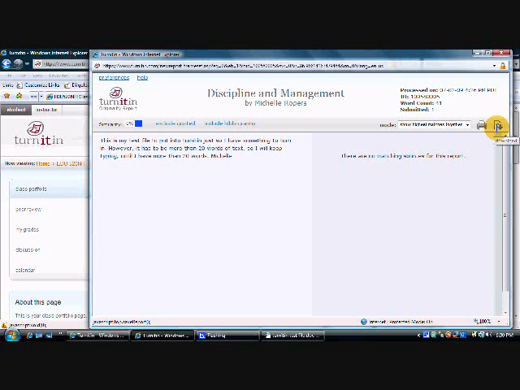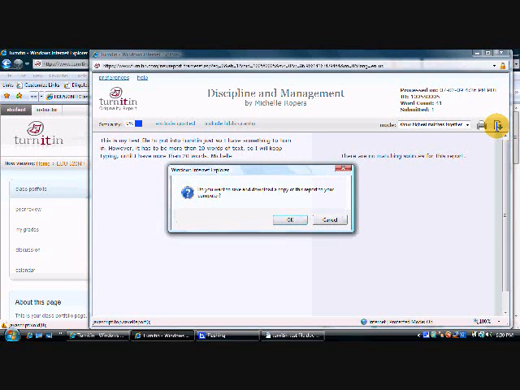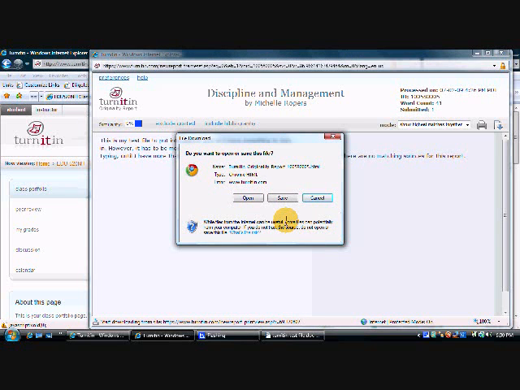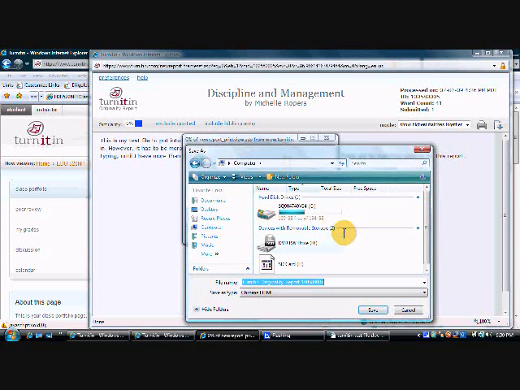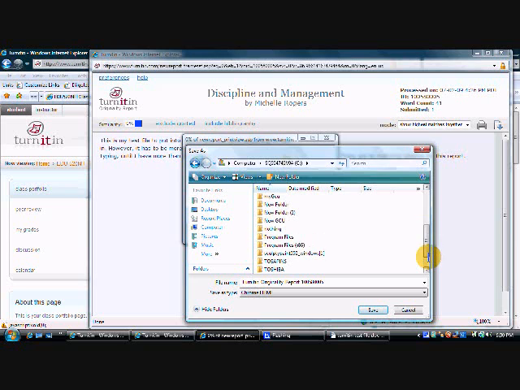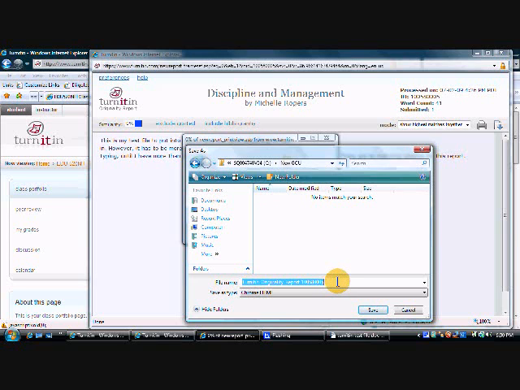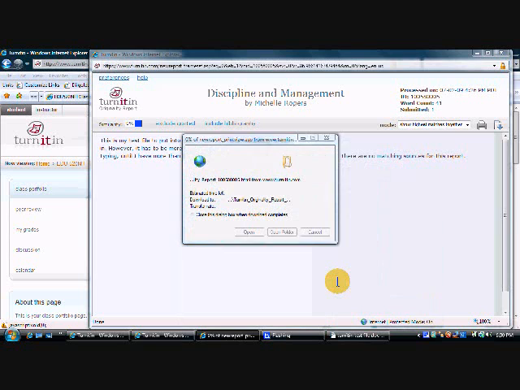Then go over here to where if you mouse over this, it says download. Click download, and it's going to download a copy of this report to your computer. And just click save, and save it somewhere that you know where it is. I have a file where I've been saving videos, is where I'm going to save it. And it says Turnitin Originality Report. I might want to add discipline so that I know which assignment it goes with, and I'm just going to save it there.